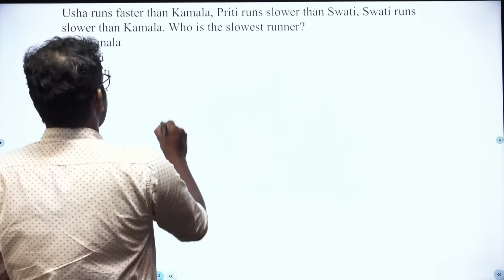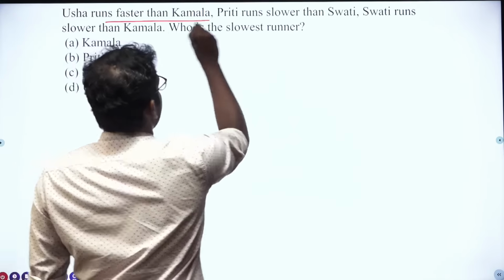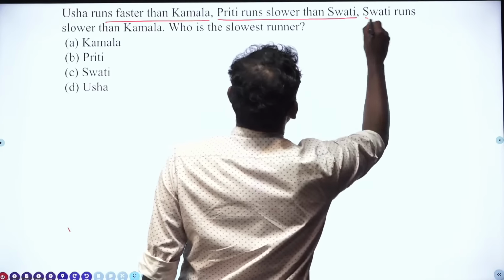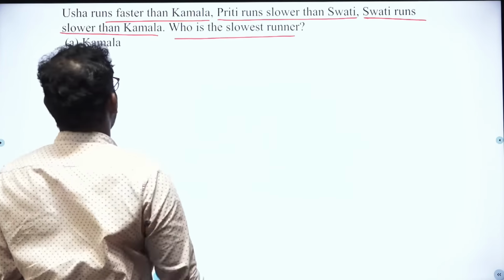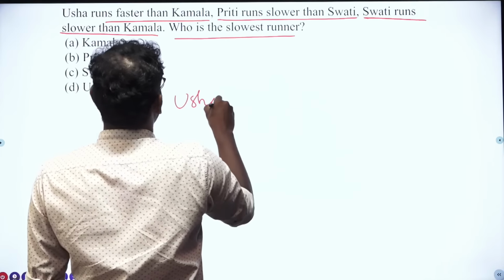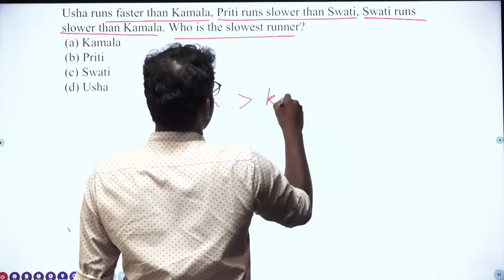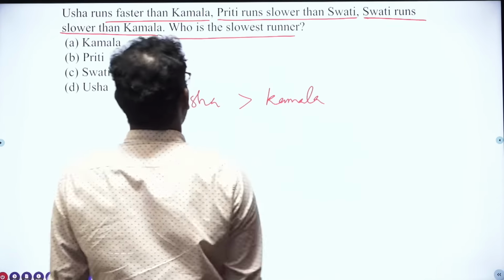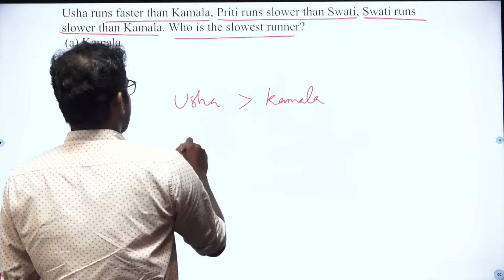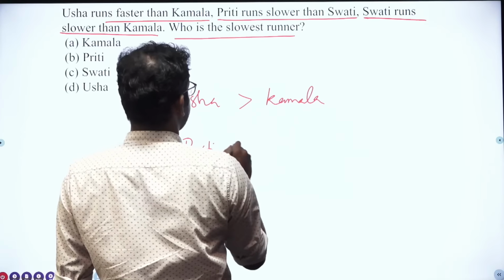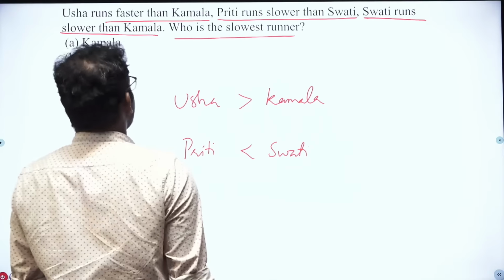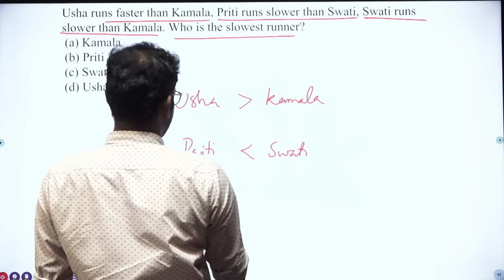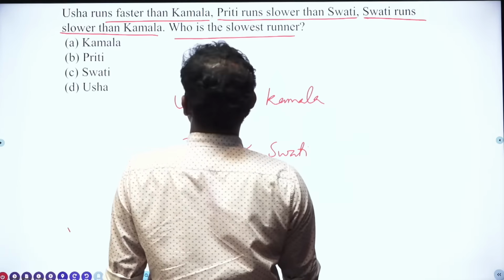Usha runs faster than Kamala. Preeti runs slower than Swati. Swati runs slower than Kamala. Who is the slowest runner? Okay, see, Usha runs faster than whom? Kamala. Then Preeti runs slower than Swati. Swati runs slower than Kamala.